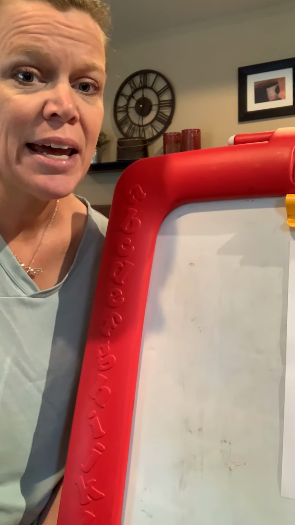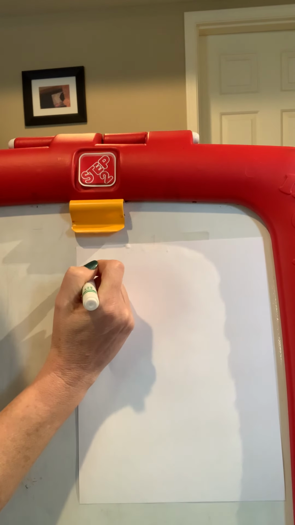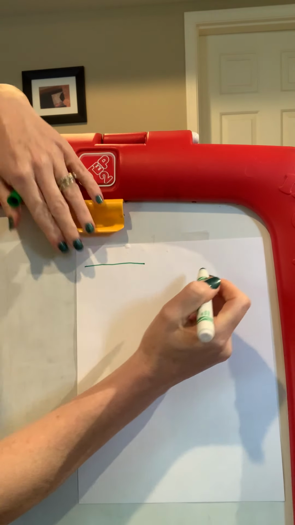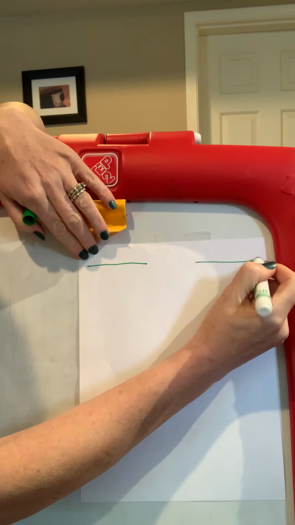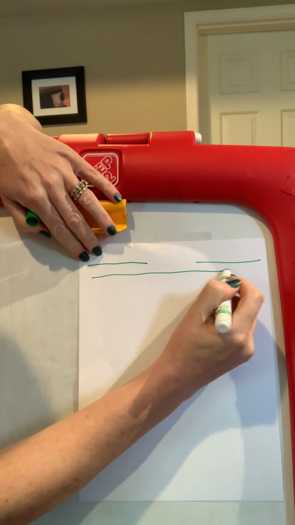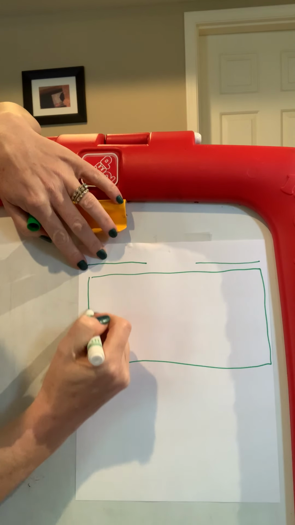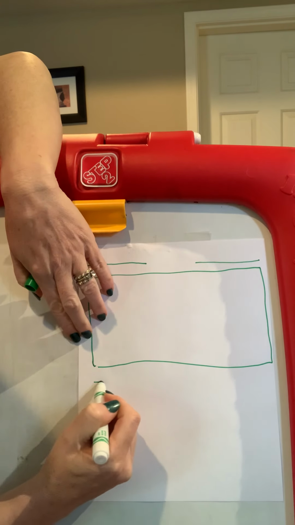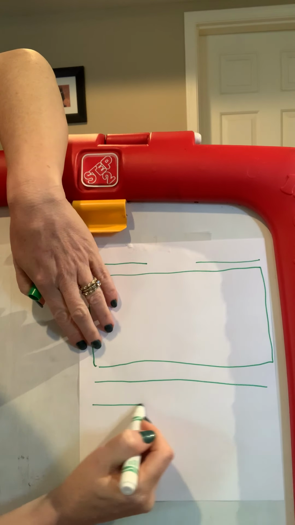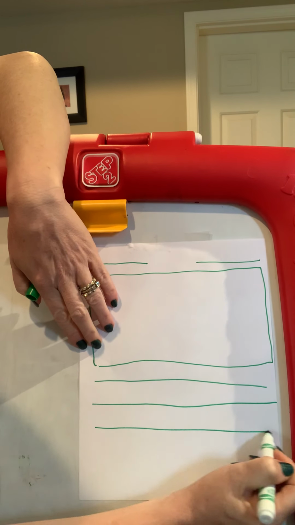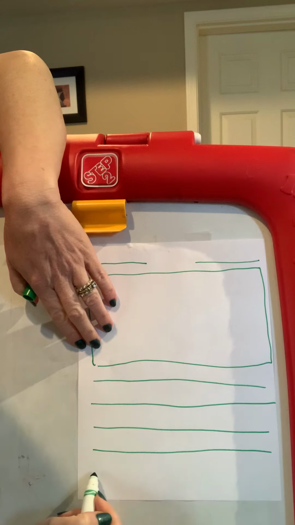Okay, so I found a piece of paper around my house and I'm going to use it as my writing paper today. So what I'm going to do is I'm going to add a name line and I'm going to add a date line and then I'm going to add a picture box, okay, where my picture goes, and then I'll add my writing lines where my writing is going to go. Okay, so now I'm ready.